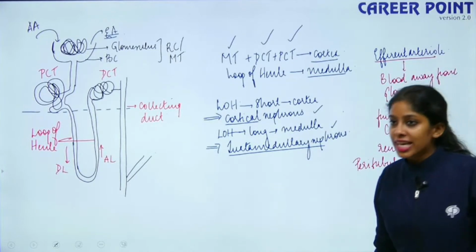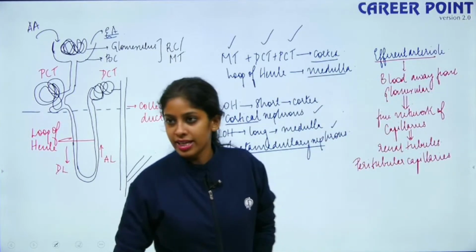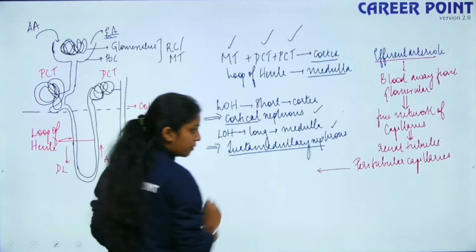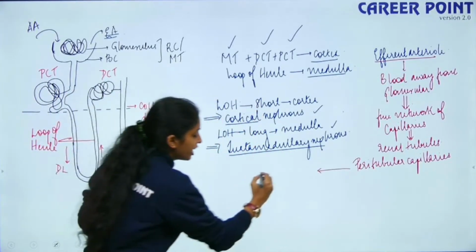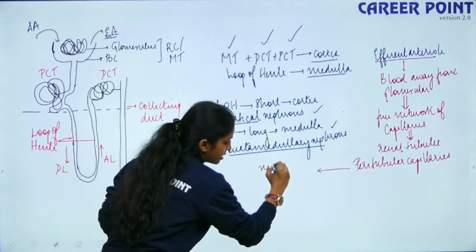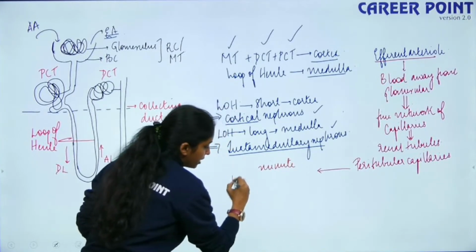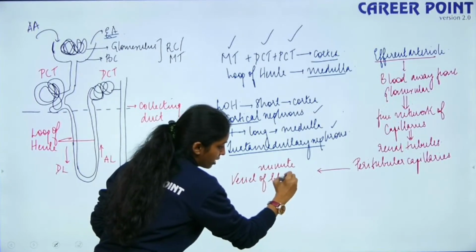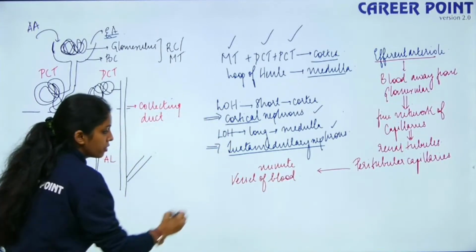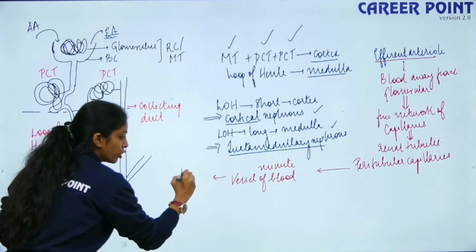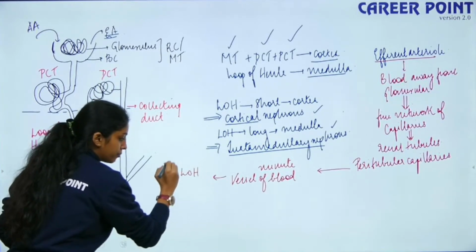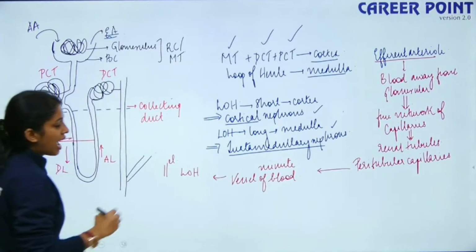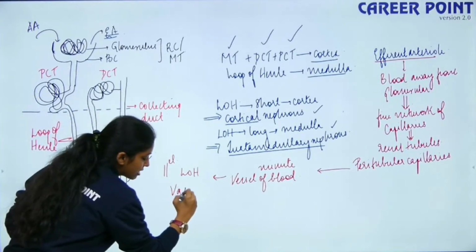Okay, so these peritubular capillaries have a minute network of blood vessels which is parallel to your loop of Henle, and it is known as vasa recta.